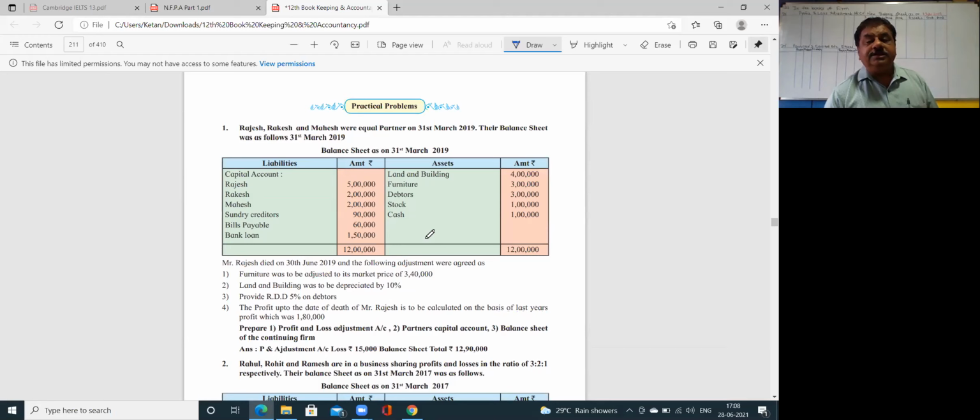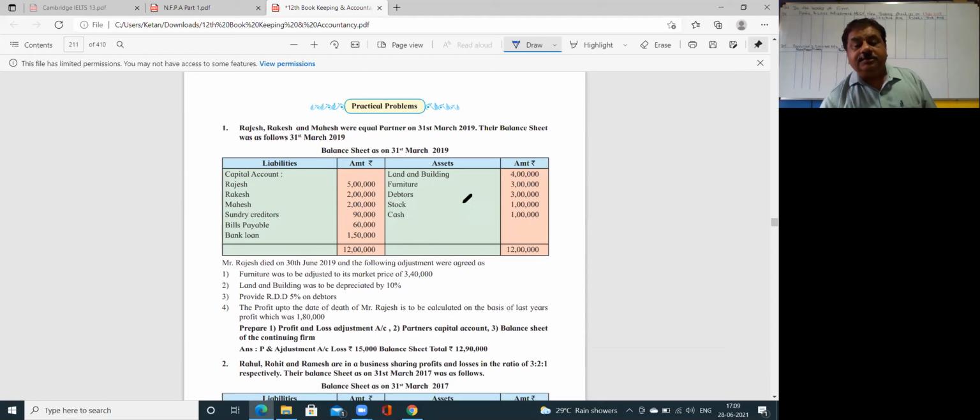Now here, this is exercise problem number 1. Rajesh, Rakesh and Mahesh were equal partners, sharing profits and losses equally. On 31st March 2019, their balance sheet was as follows. The balance sheet is given to you. Rajesh died on 30 June 2019, and the following adjustments were agreed upon.